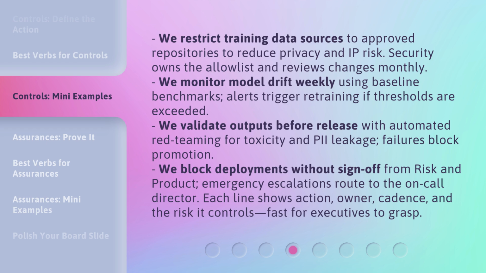We validate outputs before release with automated red teaming for toxicity and PII leakage. Failures block promotion. We block deployments without sign-off from risk and product. Emergency escalations route to the on-call director. Each line shows action, owner, cadence, and the risk it controls. Fast for executives to grasp.